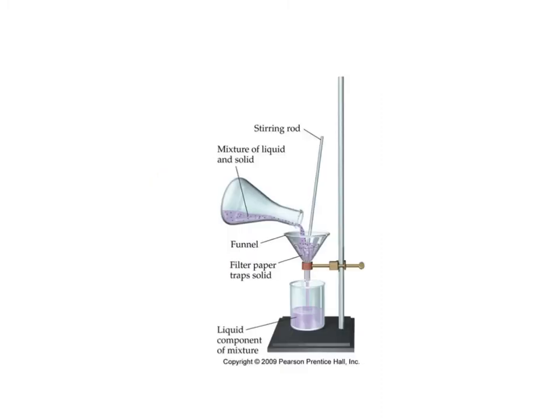Another method of separating mixtures is through something called filtration. When a mixture is composed of an insoluble solid, so something that doesn't dissolve, and a liquid, it can be filtered. Again, something that you can actually see isn't dissolving. You can just collect the solid or the liquid by having a funnel and pouring the mixture with the solid into the funnel, where you can then collect the liquid, and the solid would just be in the funnel itself.